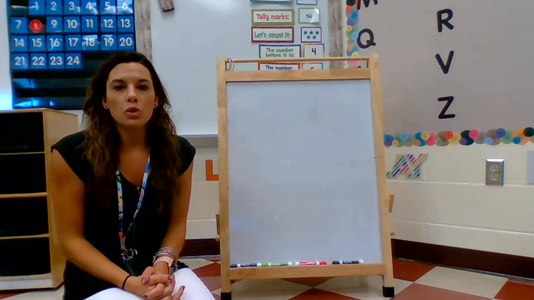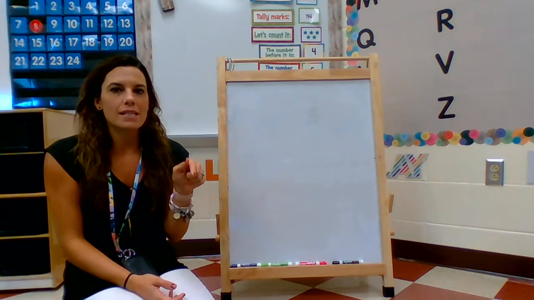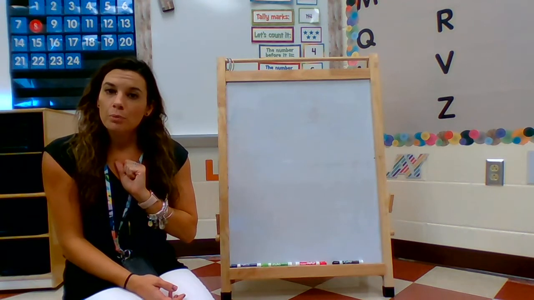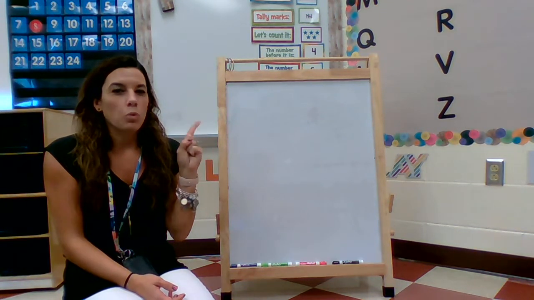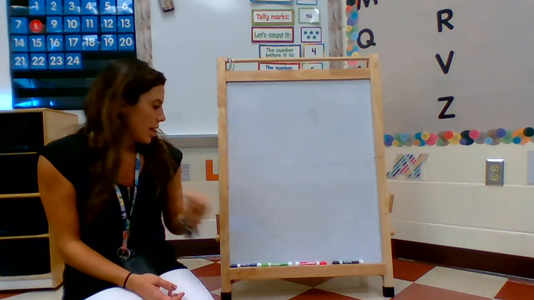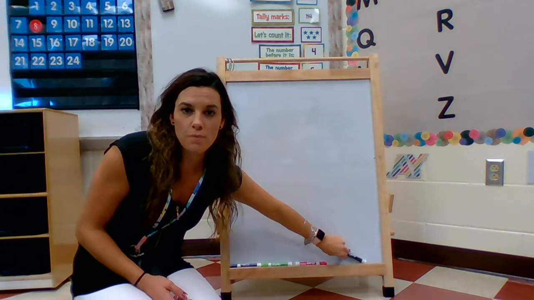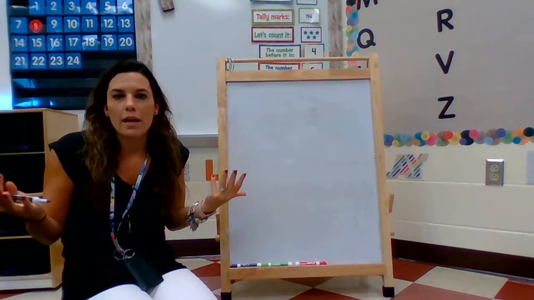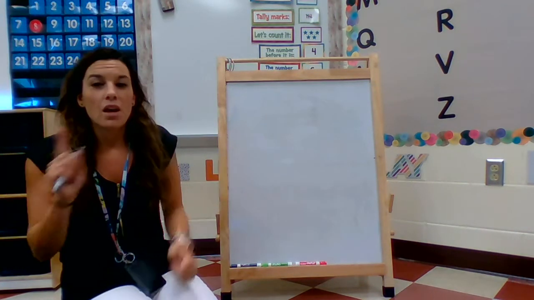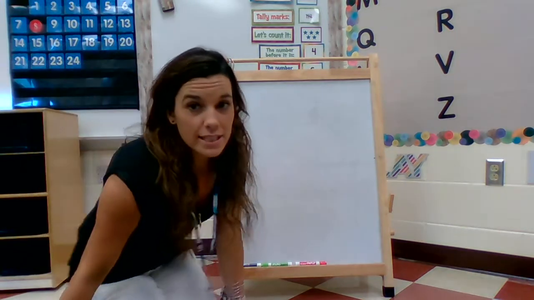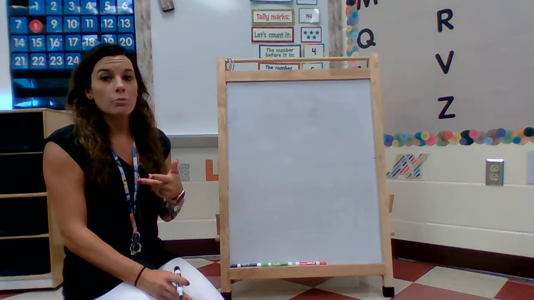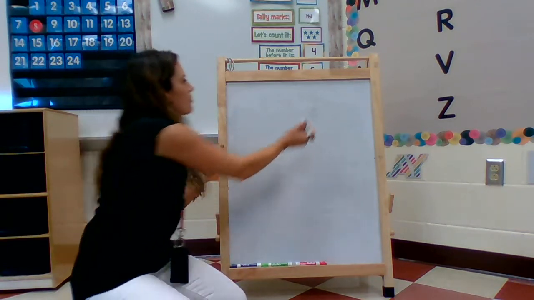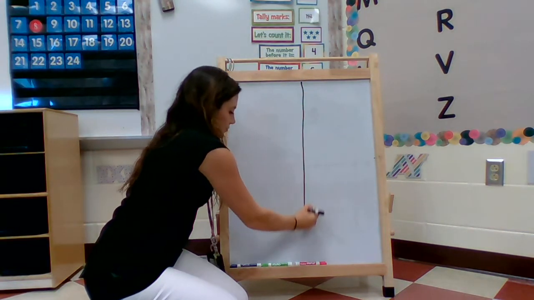Today we're going to learn how to write simple sentences using a noun and a verb. So this is lesson 1 for Writer's Workshop. The first thing you're going to do is, remember, we always want to plan what we're going to write about, okay? So for today, since we're going to use a noun and a verb, we're going to make a list of nouns and verbs. So I'm going to draw a line.